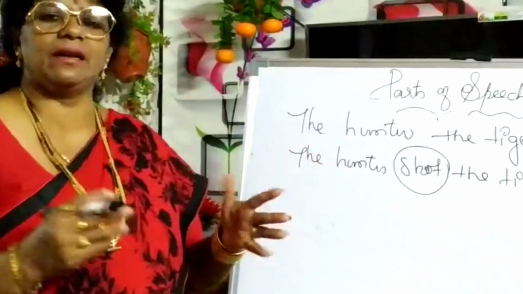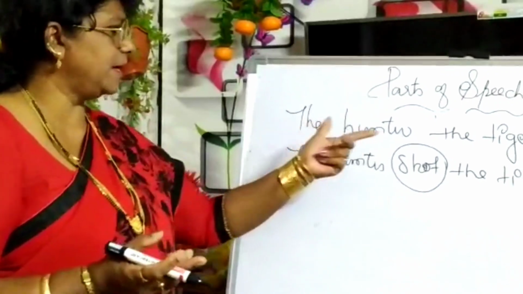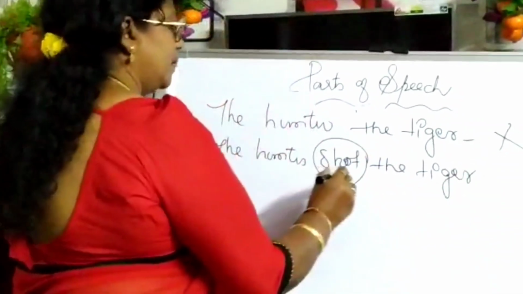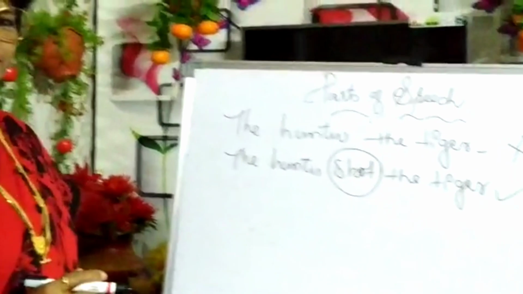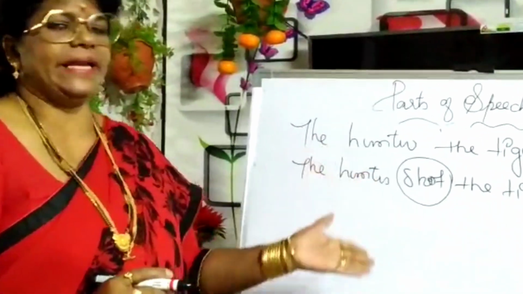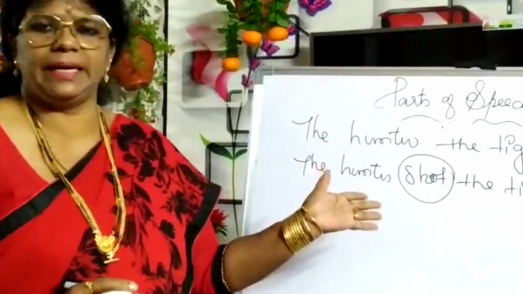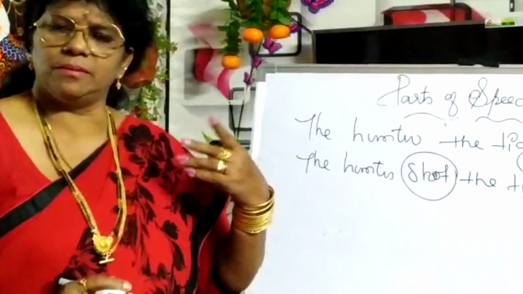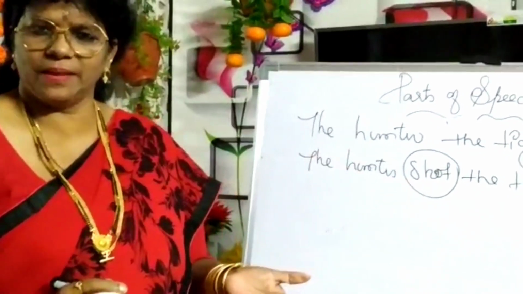Without verbs, we cannot make a proper sentence. So the hunter, the tiger, that is wrong. The hunter shot the tiger, that is correct. So I gave the functioning of verbs in various categories in depth. Go through it, do exercises or practice at home and get thorough in that.